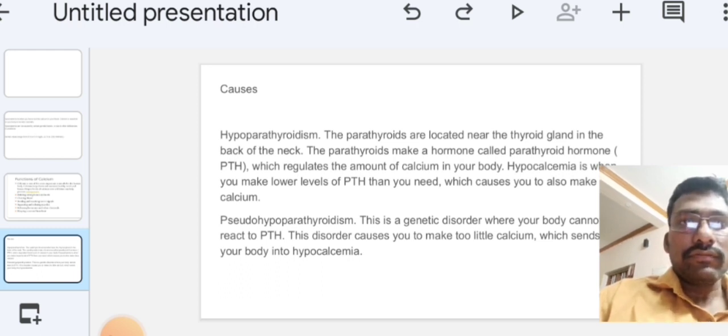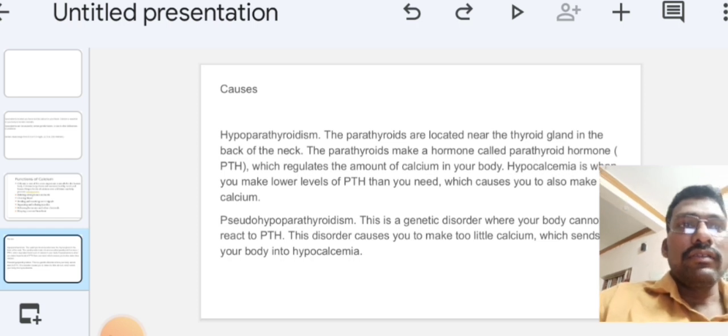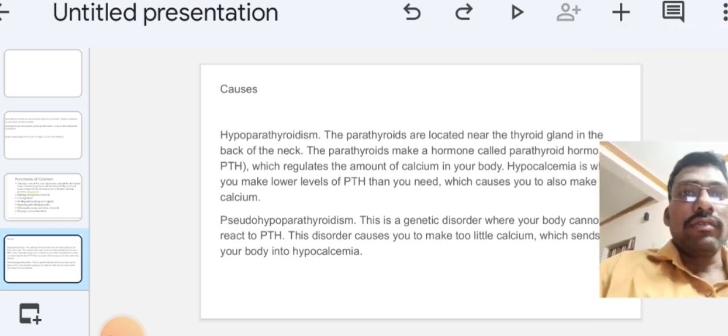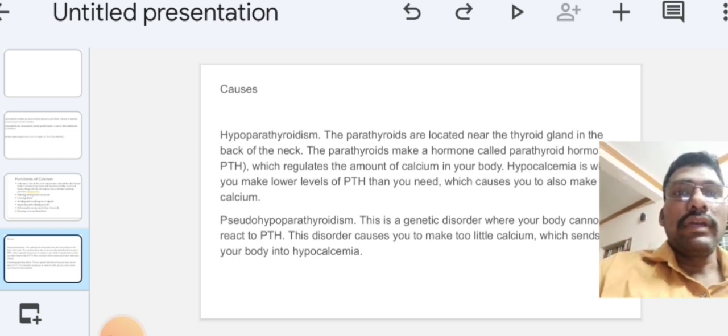Okay. And the second is pseudohypoparathyroidism. This is also a genetic disorder where the body cannot react to PTH. The PTH hormone is not acting, and this causes too little calcium, which sends your body into hypocalcemia. That is called pseudohypoparathyroidism.